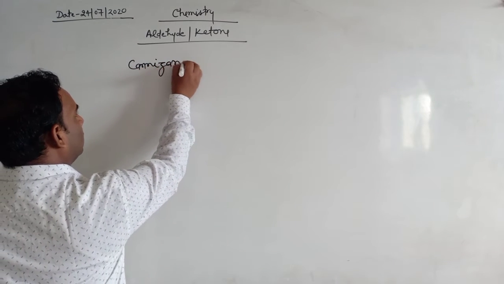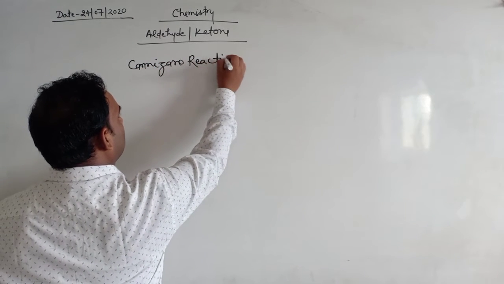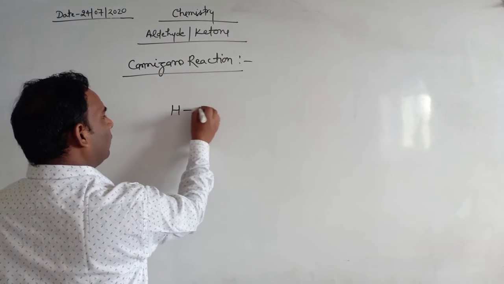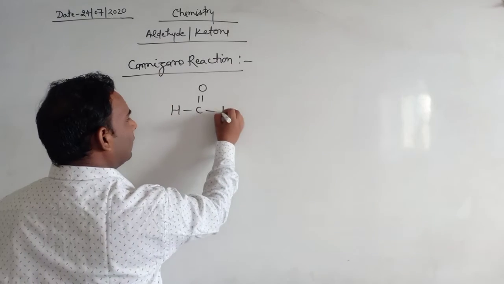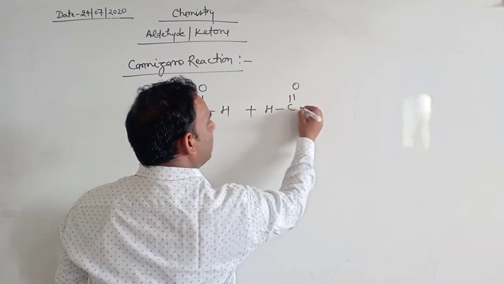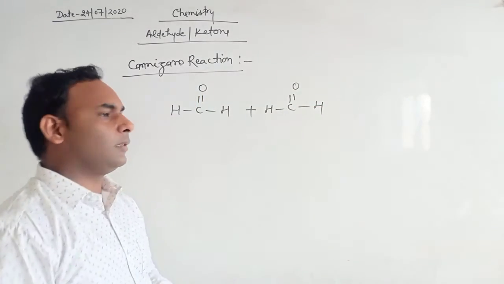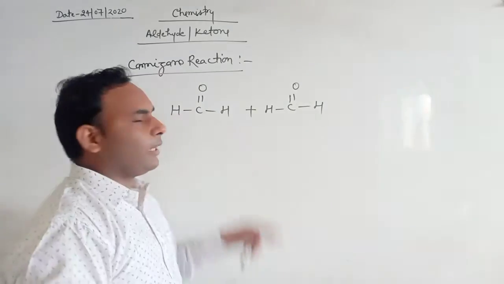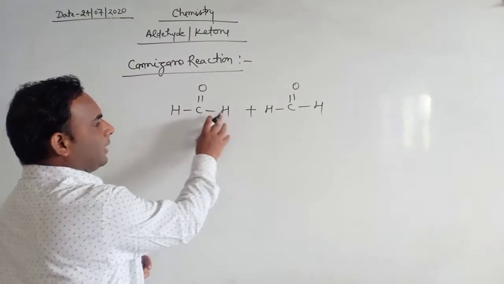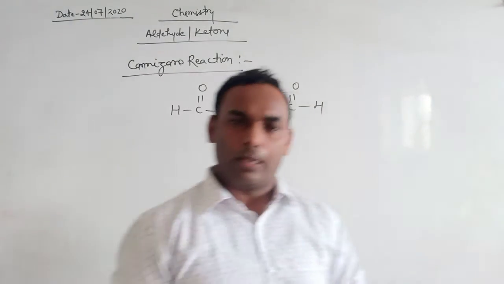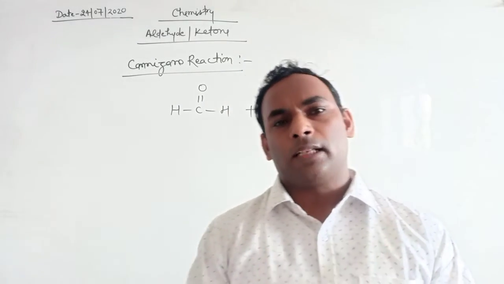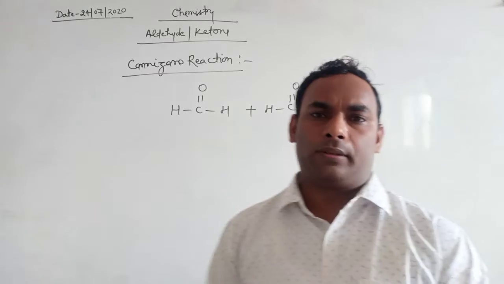Suppose we have formaldehyde, methanal. Methanal shows this reaction because methanal does not have an alpha hydrogen atom. This hydrogen atom is not called an alpha hydrogen atom because in this example there is no alpha carbon atom. That's why there is no alpha hydrogen atom.